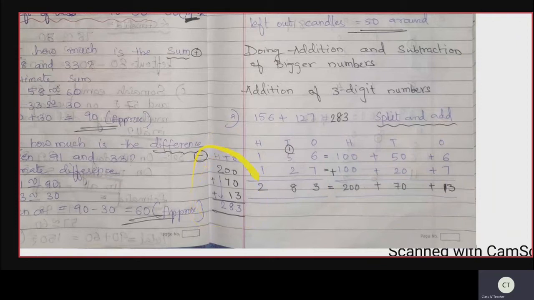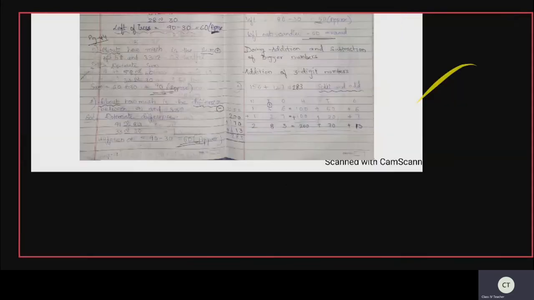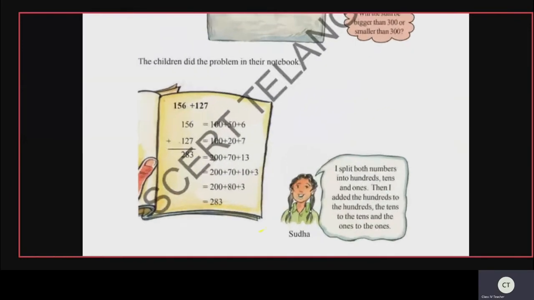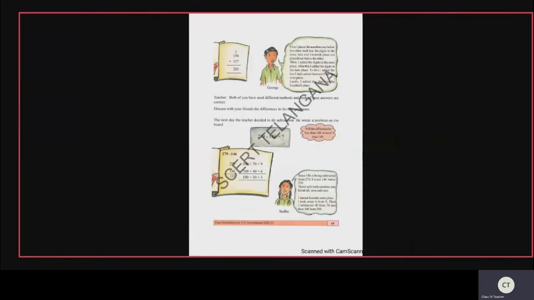20 plus 70 plus 13. One by one below the other, write it and add it. So in ones place 3 is there. 3 written. 7 plus 1 in the tens place is 8. Then nothing is there in the hundreds place, only 2 is there. 2 is written. So the answer is 283. Got it, children? So these are the two methods. Any method you can follow. Okay, children.